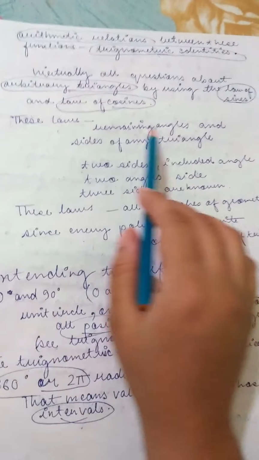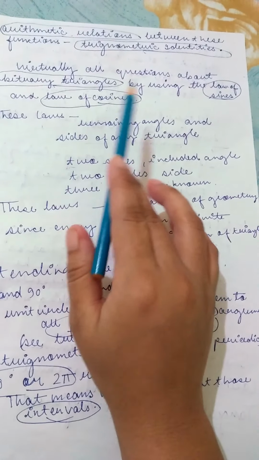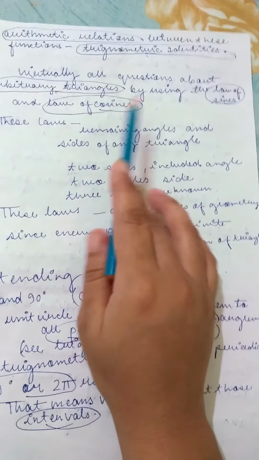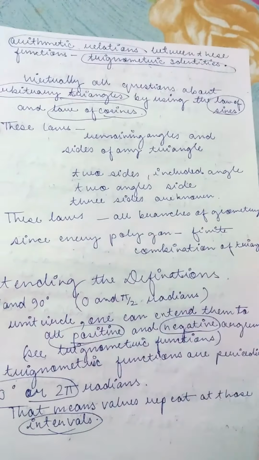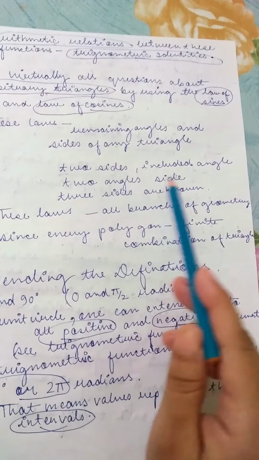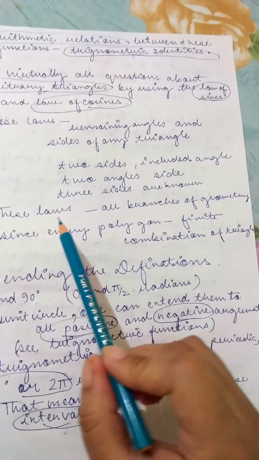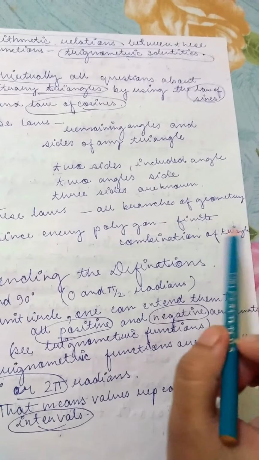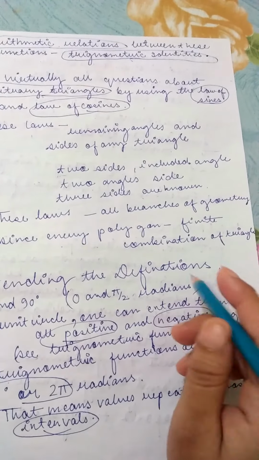So by these laws, the law of sines and the law of cosines, and trigonometric identities, the remaining angles and sides of any triangle can be found. Two sides are given, the included angle can be found. Two angles are given, the side can be found. Three sides are known. These laws are found in all branches of geometry, since every polygon is a finite combination of triangles.